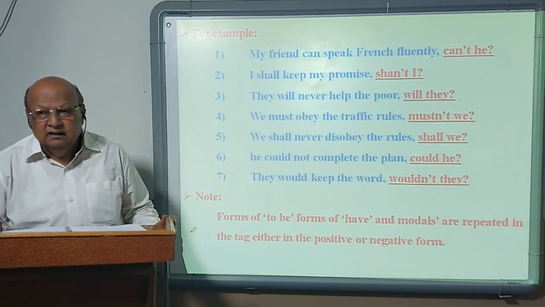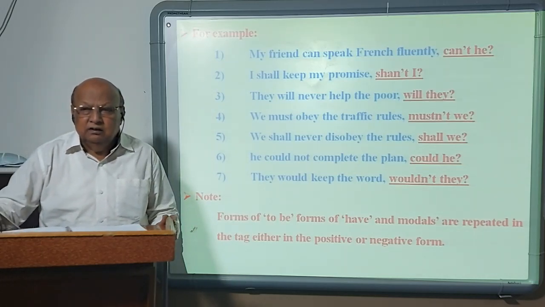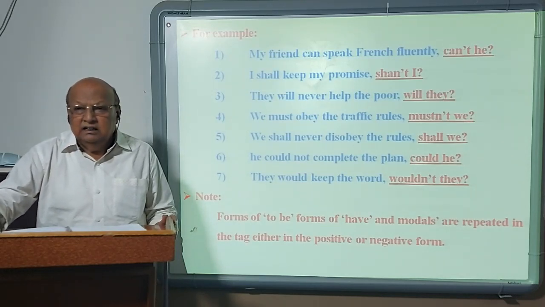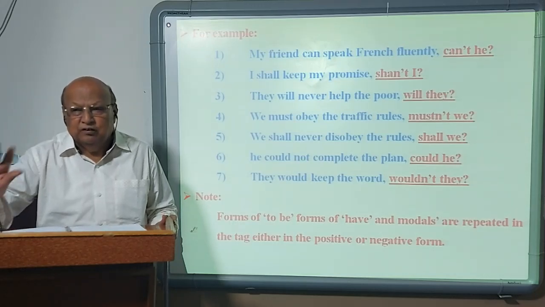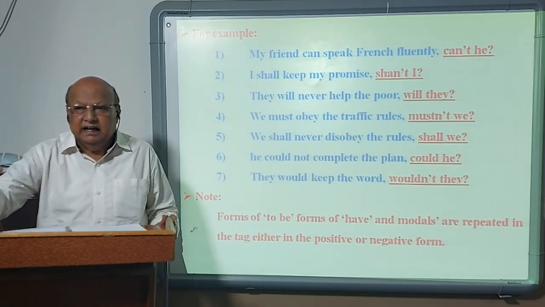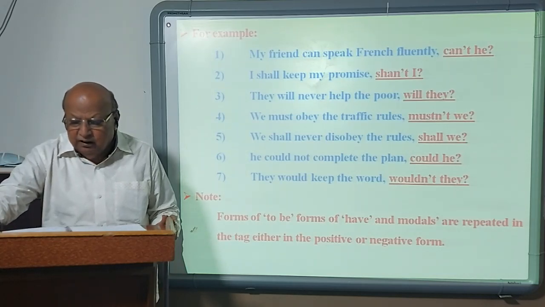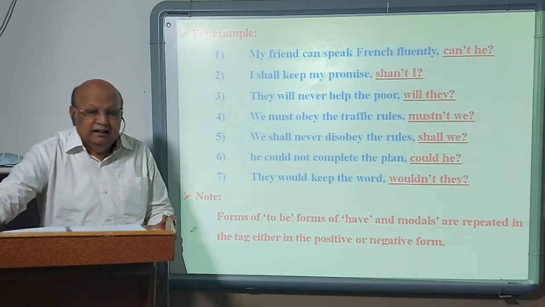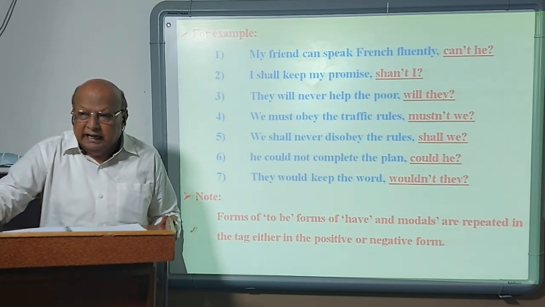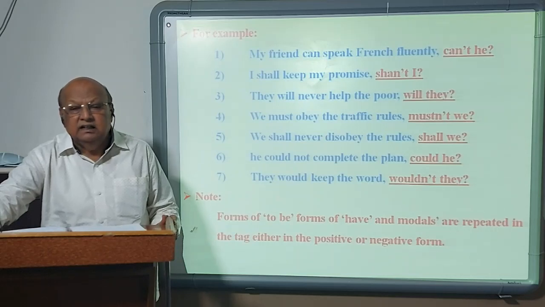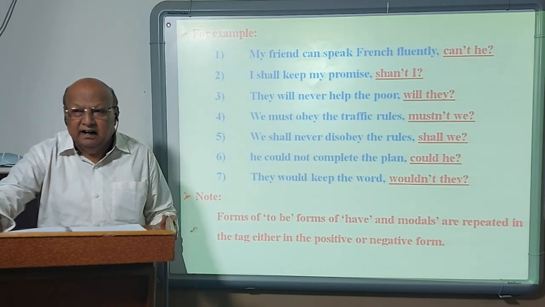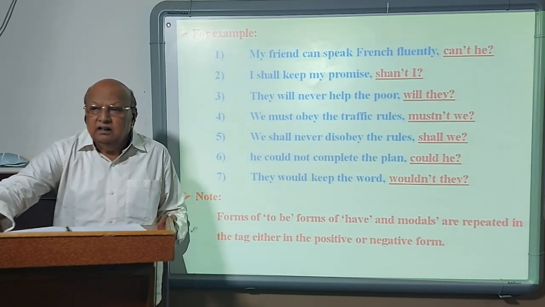Modal auxiliary: can, could, will, would, shall, should, must, may, might. These are called modal auxiliary. They express the speaker's mood and they are repeated in the tag either in the positive or negative forms. So these three groups you have learned. Group 4, tag with main verbs, that is linking verbs, and how to use the subject in the tag, that you will learn in the next period.